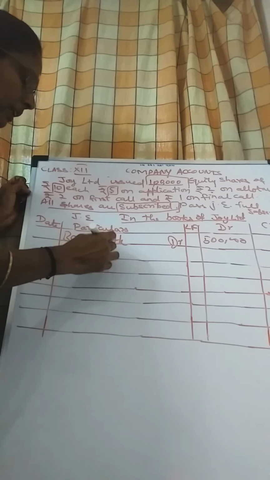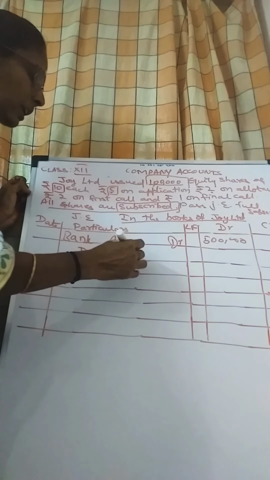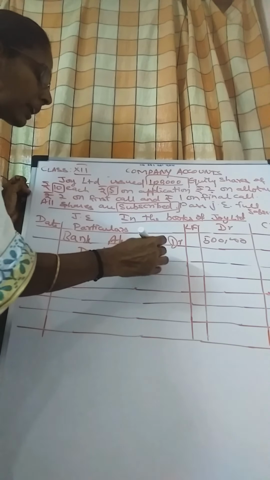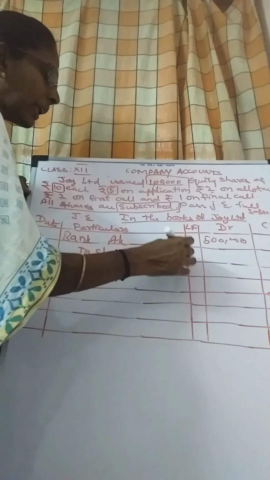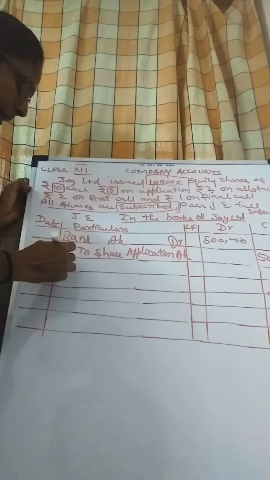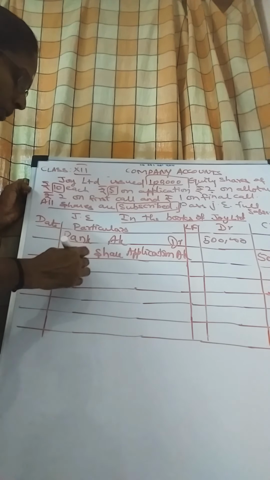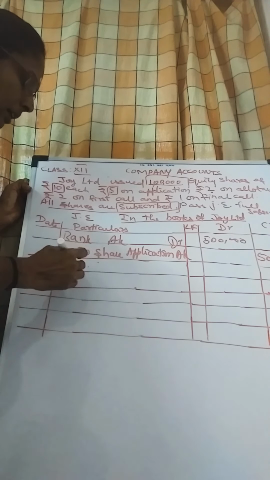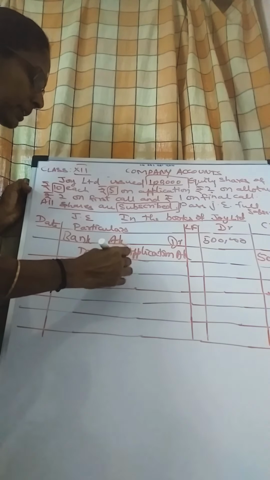To share application account. So your credit amount is also 5 lakhs. Your narration is application money received.